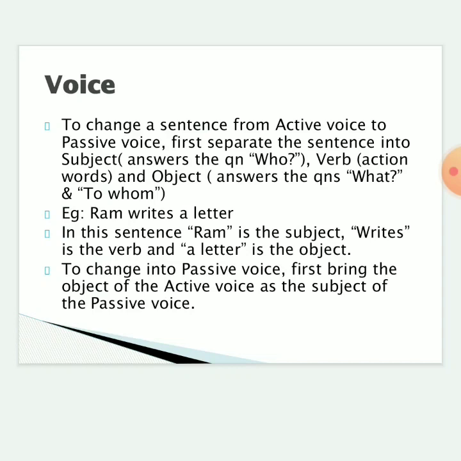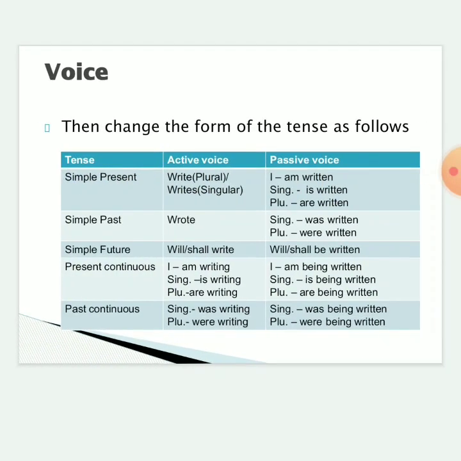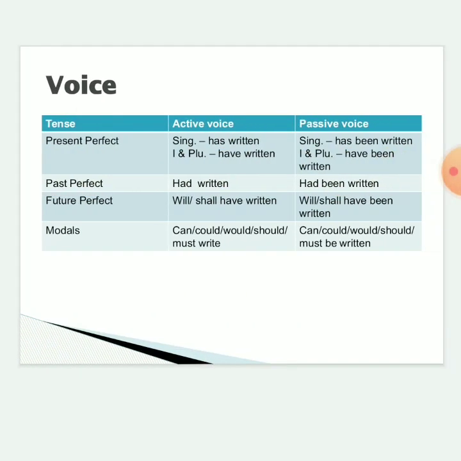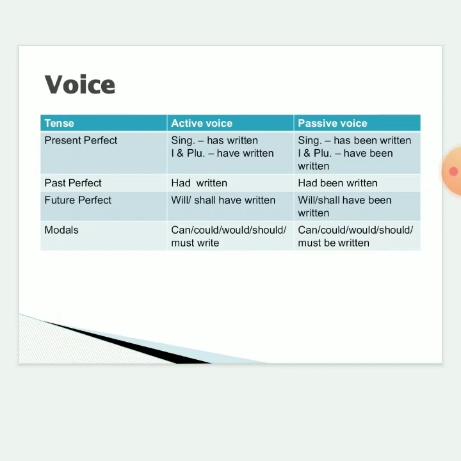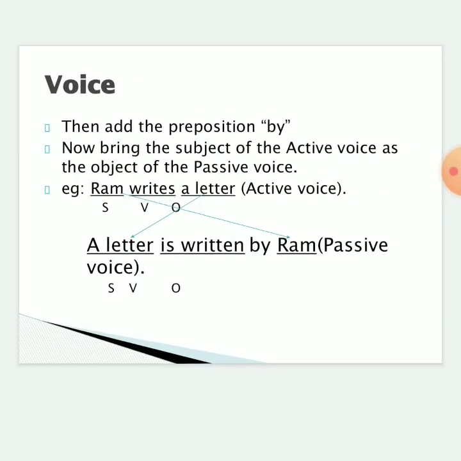So to change into passive voice, first you have to bring the object of the active voice as the subject of the passive voice. Okay, then you have to change the form of the tense as follows. I have given in the tabular column clearly how you have to change it. So just go through this tabular column and you will get an idea. Are you seeing the tabular column? Just go through this. If you have any doubts, you can ask me. Next, after changing the tense, add the preposition by, then bring the subject of the active voice as the object of the passive voice.